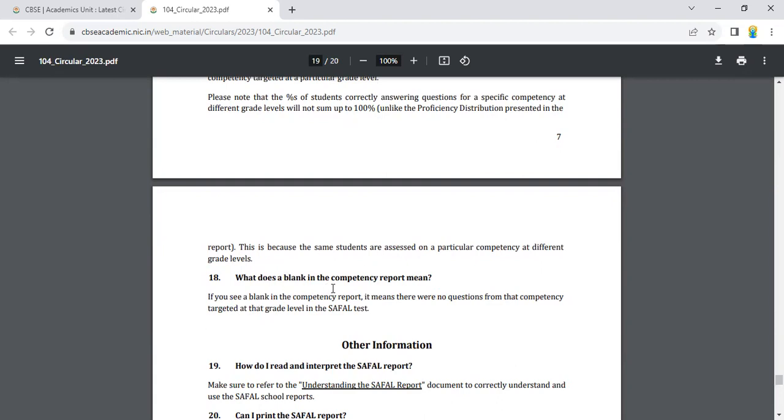What does a blank in the competency report mean? If you see a blank in the competency report, it means that there were no questions from the competency targeted at the grade level in the SAFAL test.